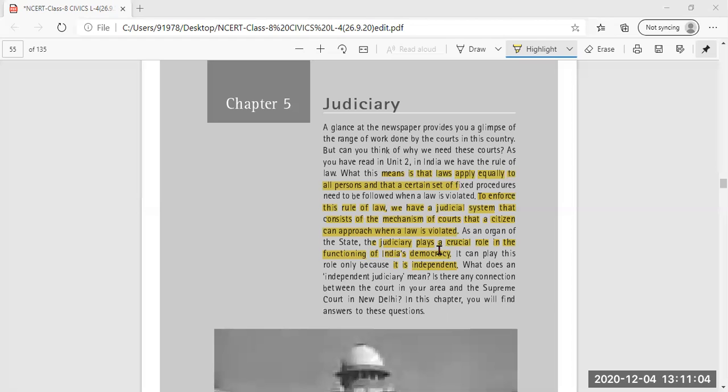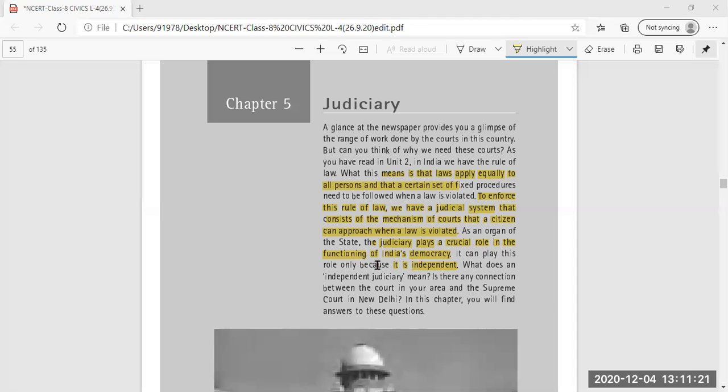When any citizen of the country believes that the law is not followed, or their fundamental rights are violated, then they can easily approach these courts to get a judgment.